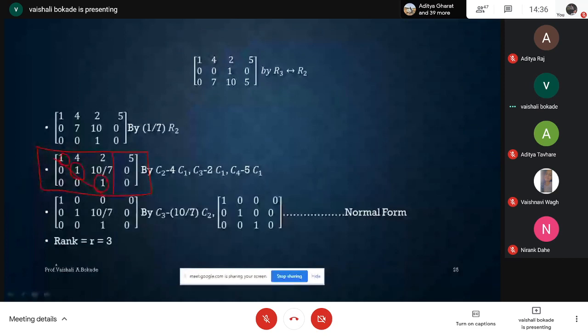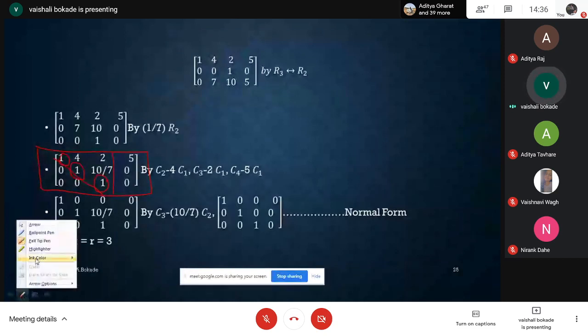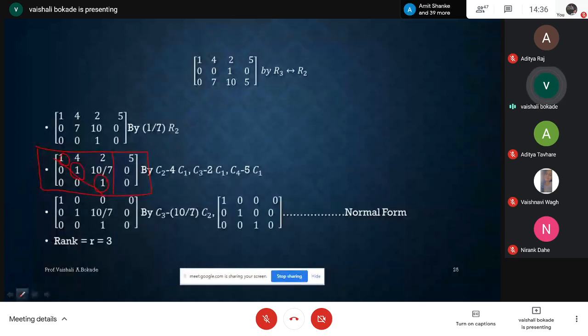Please tell me below whether I'm having this matrix in echelon form or not. Unmute and tell me whether I'm having this matrix in echelon form or not. How is it in echelon form, students? Why am I calling this echelon form?